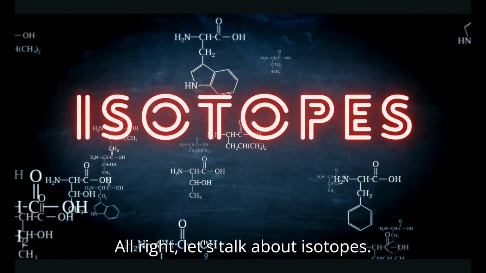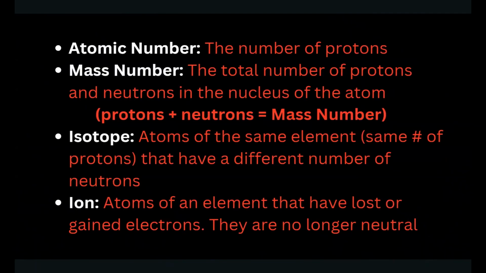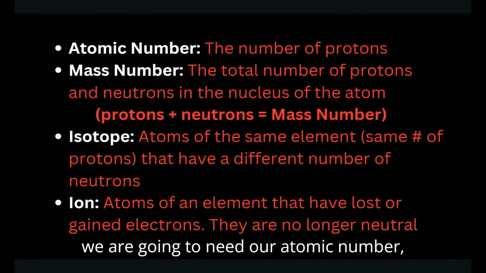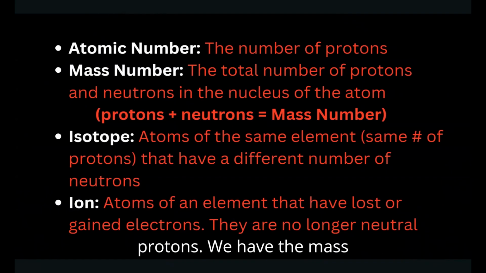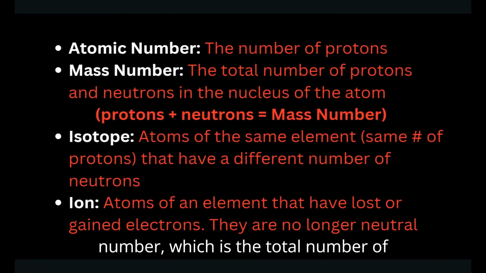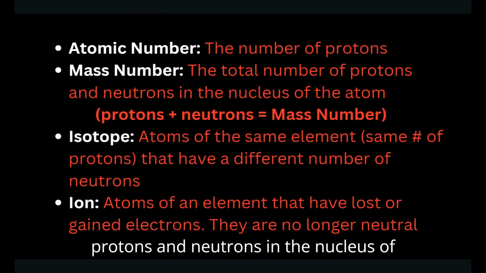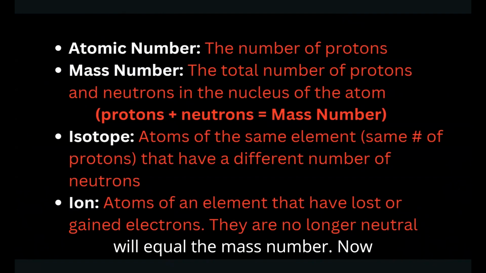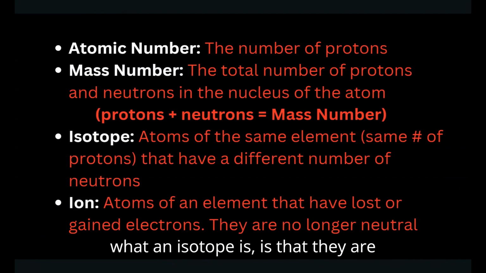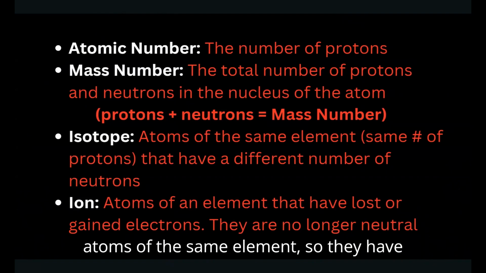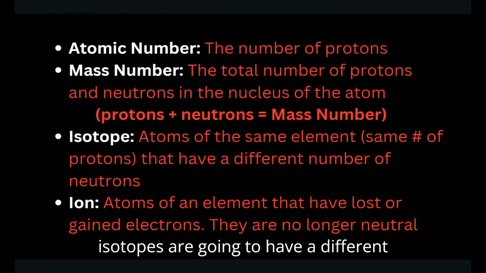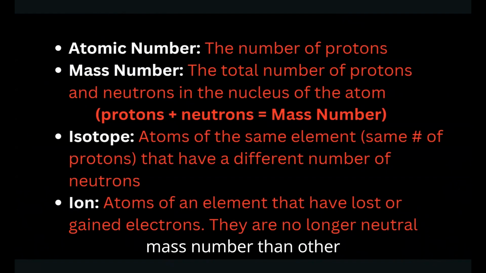All right, let's talk about isotopes. Some quick information about these. We are going to need our atomic number, which is the number of protons. We have the mass number, which is the total number of protons and neutrons in the nucleus of the atom. So those protons plus neutrons will equal the mass number. Now, isotopes are atoms of the same element, so they have the same number of protons, but they have a different number of neutrons. So your isotopes are going to have a different mass number than other atoms of the same element.